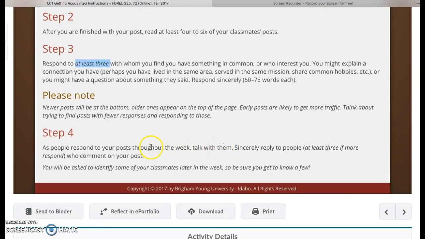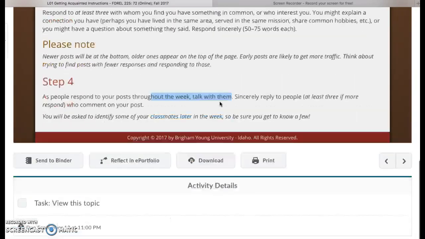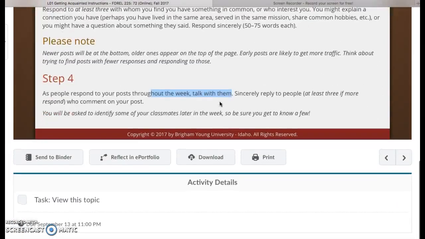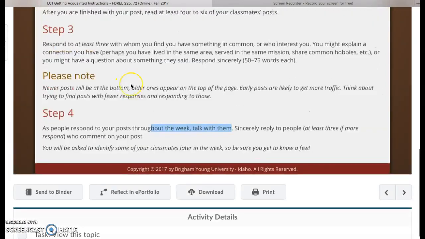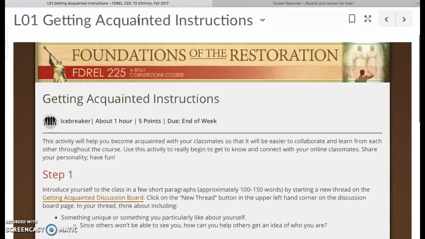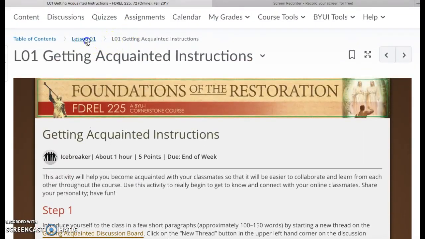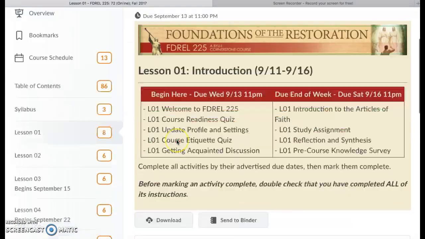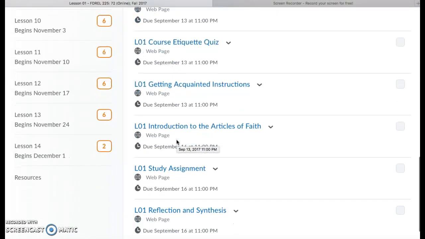You want to respond to people throughout the week, so you'll get on at different times. These check-off boxes are new with iLearn, so I'm still a little anxious to see how they work from your perspective, if it saves it or not. I'll come back up here and go back to lesson 1. You can check that off. And then here now begins the introduction to the Articles of Faith.